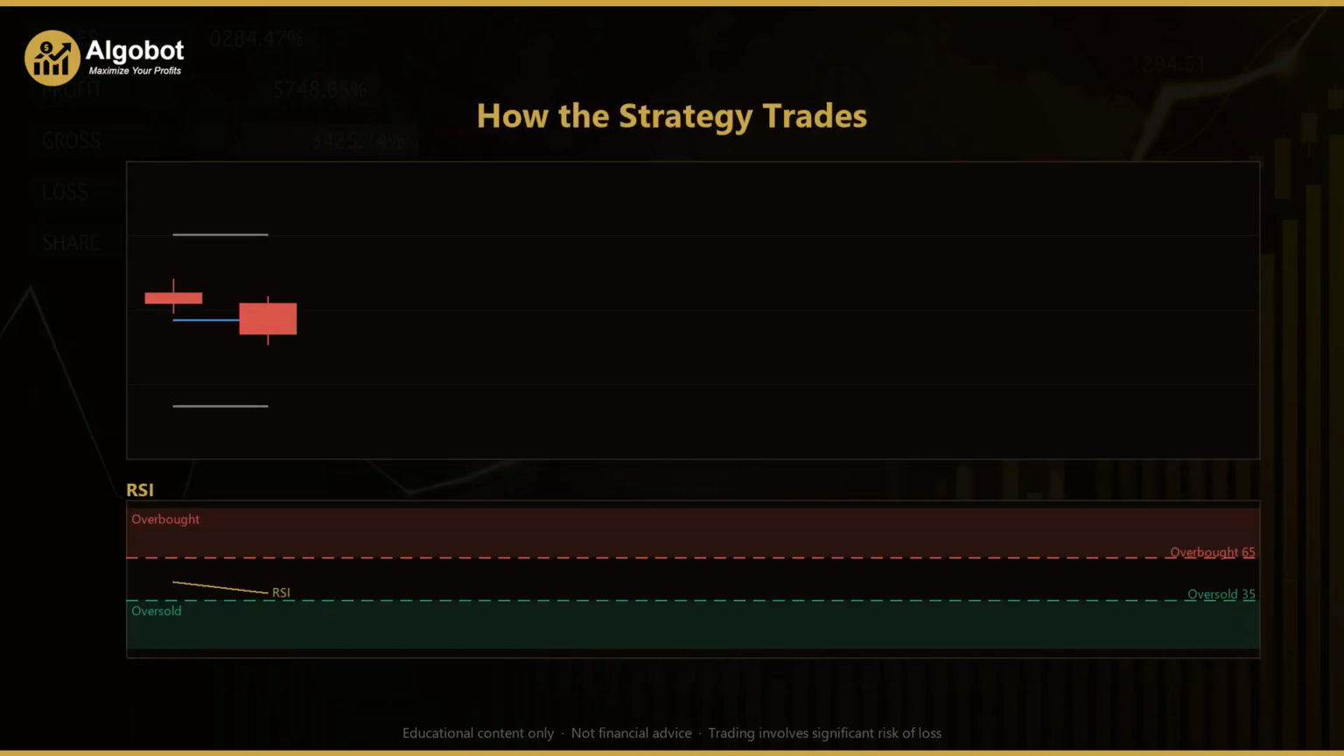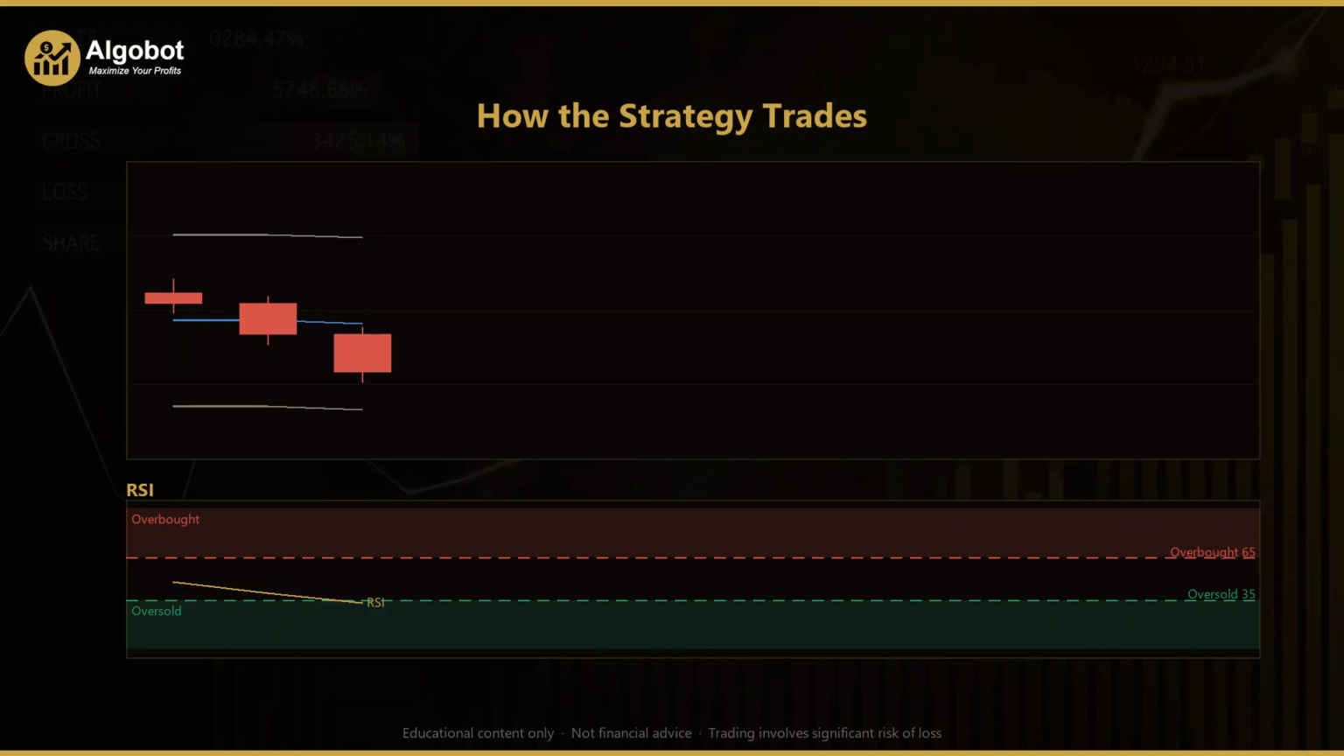Let's bring it all to life on the chart. Across the price, you can see 3 plotted lines: the VWAP running through the middle as the session's value anchor, and the upper and lower deviation bands hugging it on either side. Below the price sits the RSI panel, with its oversold level marked at 35 and its overbought level at 65. Watch the opening candles.